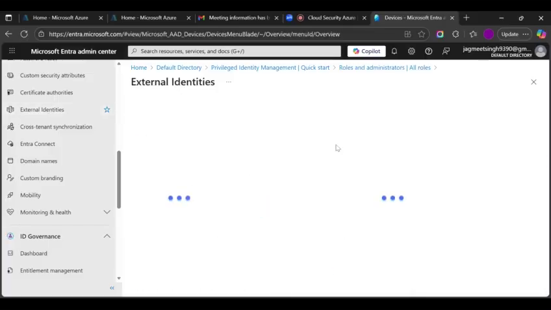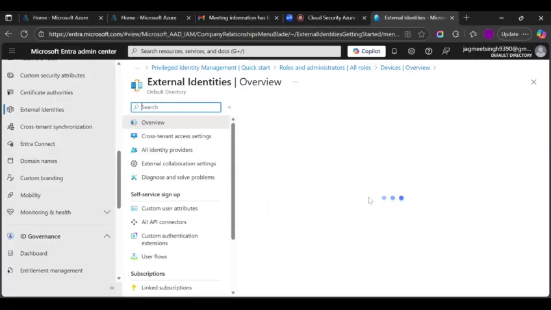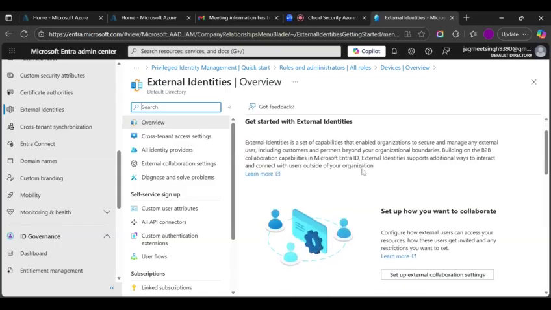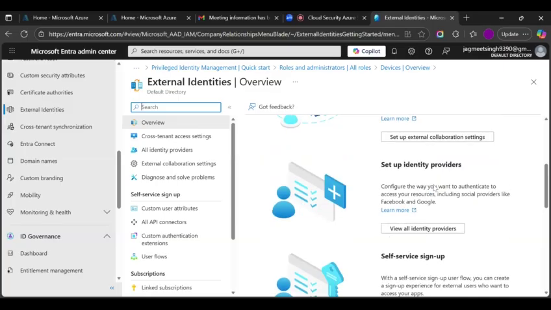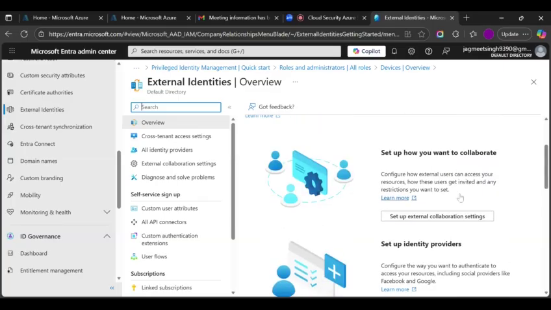And these are your external identities. From here, you can manage your external identities. For this, you need to set up external collaboration settings, as I told you.